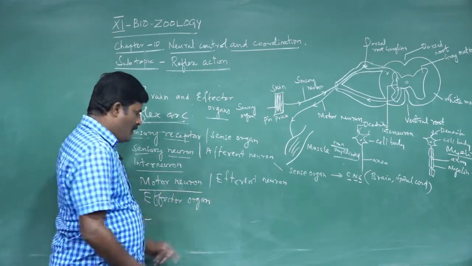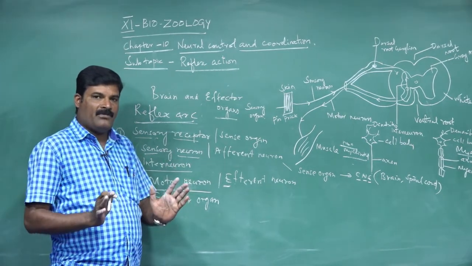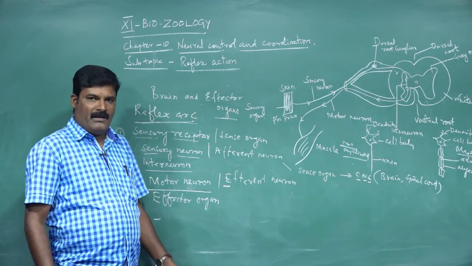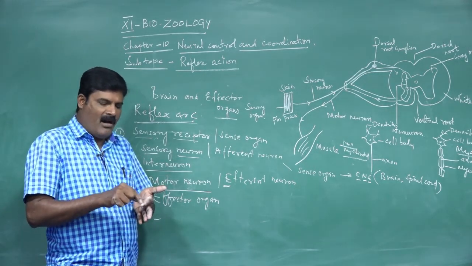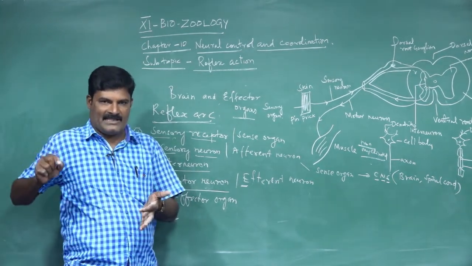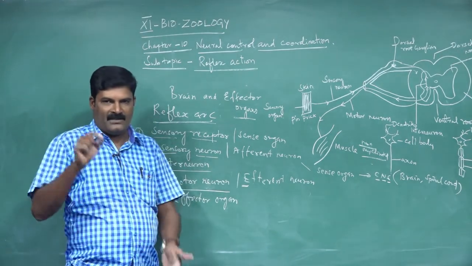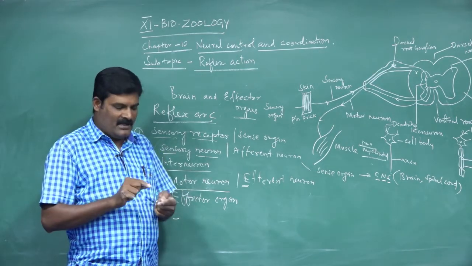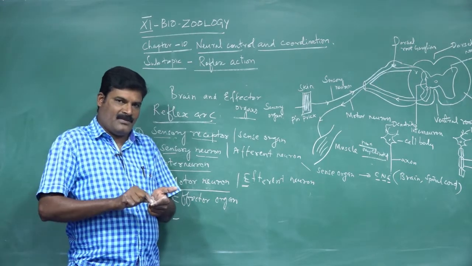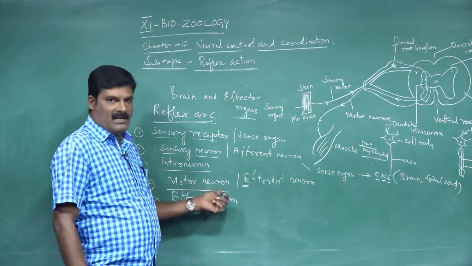Okay. What is the next neuron? Motor neuron. Motor neuron is otherwise called efferent neuron. What is motor? All activities of our body are called motor. Whenever the hand touches a hot place, we immediately withdraw our hand. This is called action. When we touch, it is called stimulus; immediately withdrawing our hand from the touched part is called action. So the touch is the stimulus. Immediately taking our hand away from the hot place is called response. So the response is called motor activity.